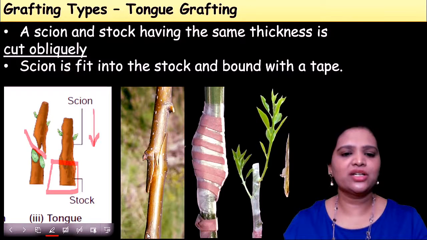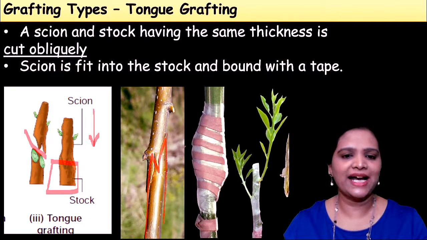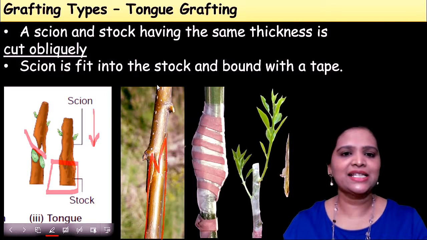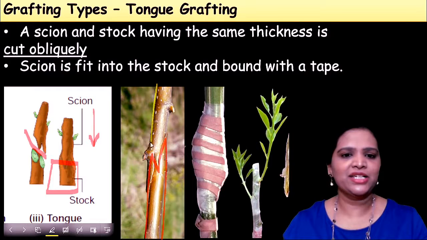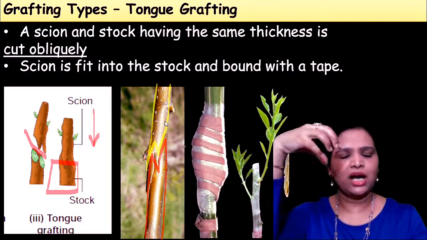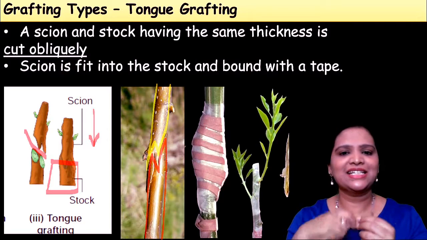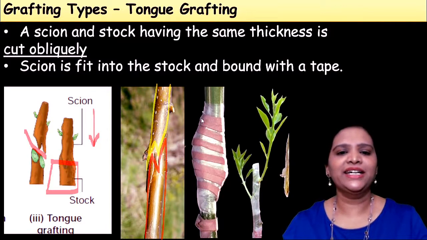So look at this picture. This is one plant which is fixed, and it is cut like this. Another plant also has a cut like this. They are both joined together like this and tied with tape.